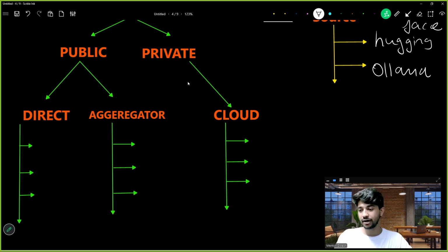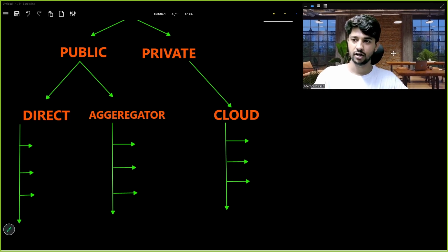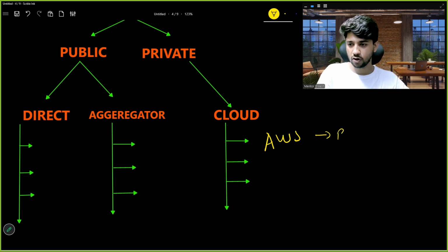When you're using any cloud service, the global market leaders in the current cloud industry, let me tell you, first one is AWS, Amazon Web Services. Amazon gives you something called Amazon Bedrock. So just how OpenAI gives you ChatGPT, Amazon gives you AWS Bedrock. Bedrock is the name of their AI agent, the brain which we want to use.